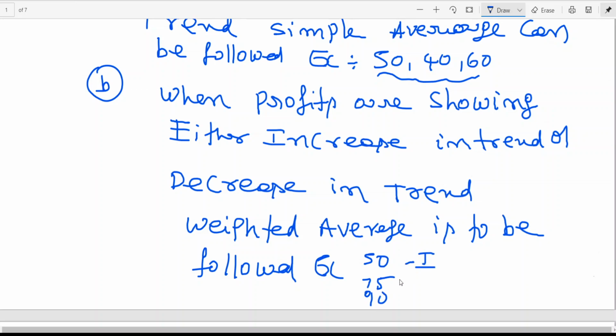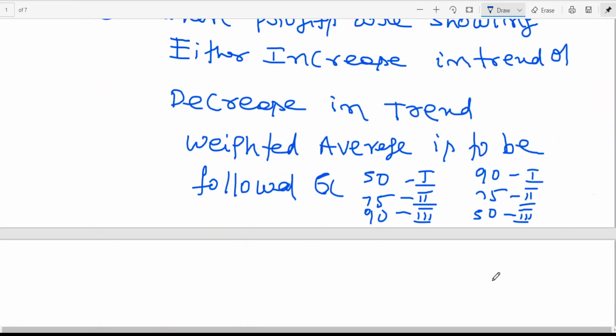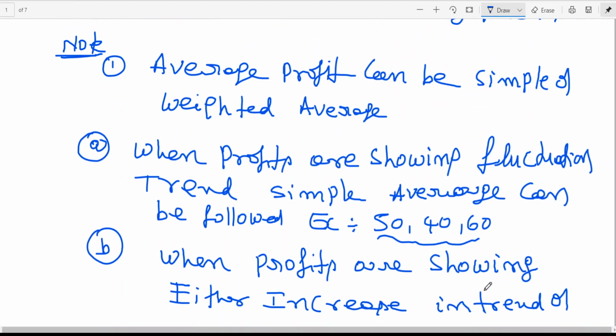This is first year profit, second year profit, third year. This is an example of an increasing trend. Suppose 90, 75, 50. Here profits are showing a decreasing trend. Then which method shall we follow, my dear friends? We shall follow the weighted average method. So the first point we have discussed: average profits can be simple or weighted average.